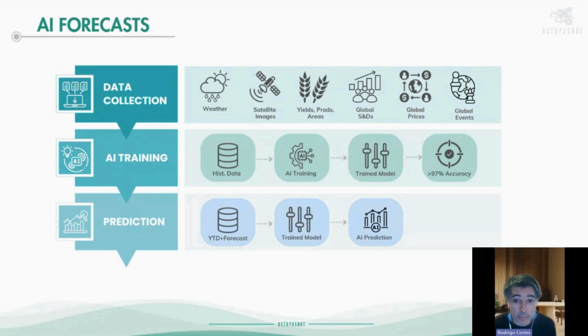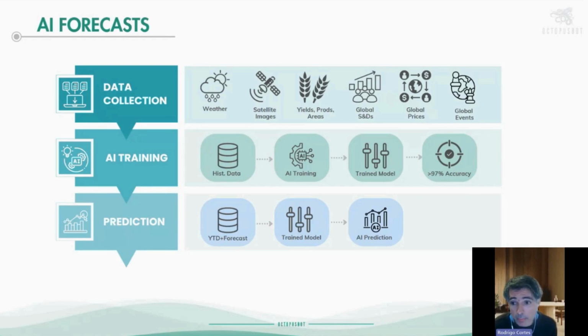Then we combine all this data with yield productions and planted areas. For this, we look at the country estimates, such as the USDA, or the main country estimates depending on the specific country, like Statistics Canada or Rosstat for Russia. From there, we also combine it with the global supply and demand. We obtain the imports, the historical exports, and look at the trade flows. Then finally, we get to the prices, where we can get cash prices for different crops and ports. We also get futures prices, spreads, and everything else.